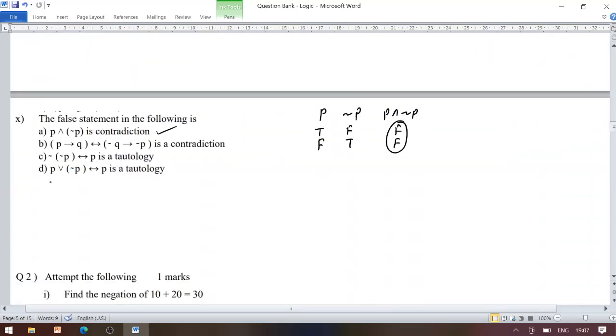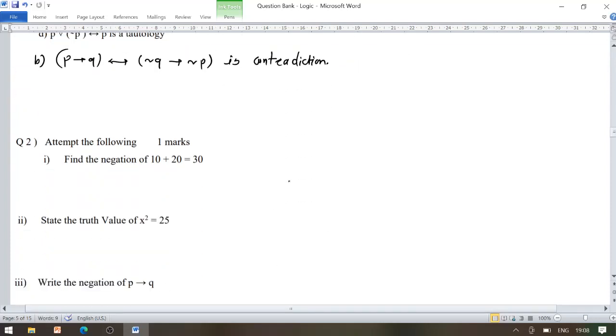So we have option B. Actually it is a tautology, not a contradiction.